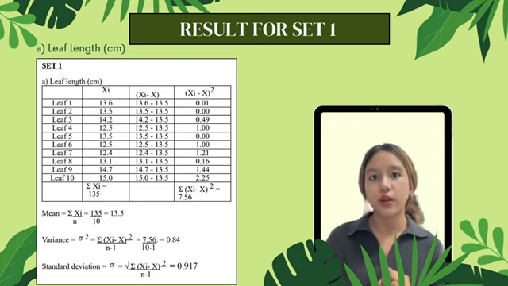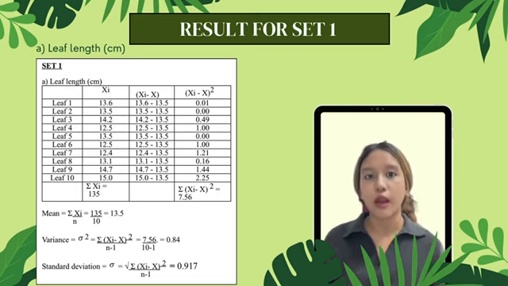So for the mean, we got 13.5. Moving on to the next column, which is the variance. In order to get the variance, we have to square the mean and minus 1. So our variance is 0.84. Next, the last column is the standard deviation. For the standard deviation, we have to square root the variance, and the standard deviation that we got is 0.917.